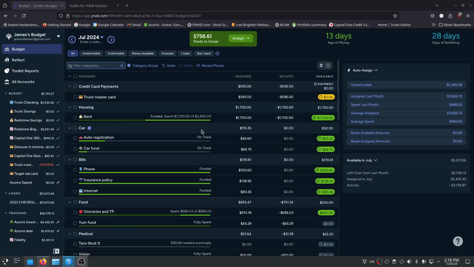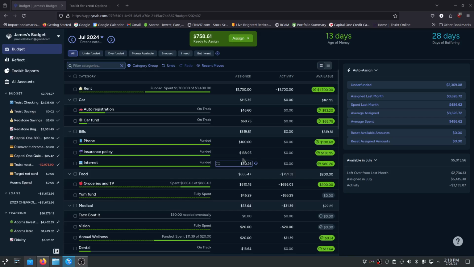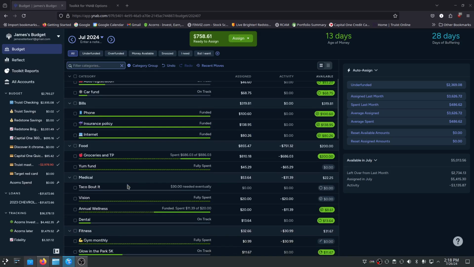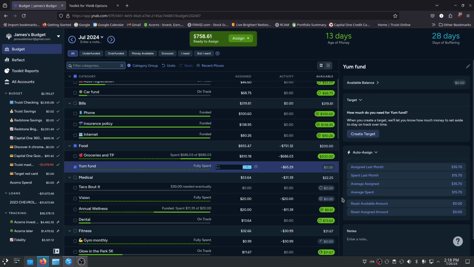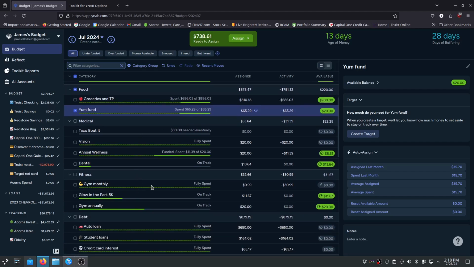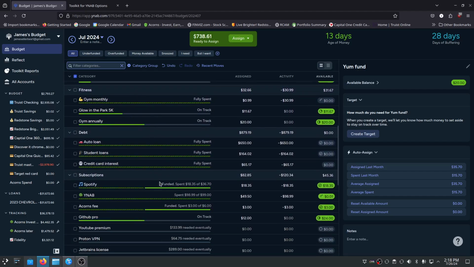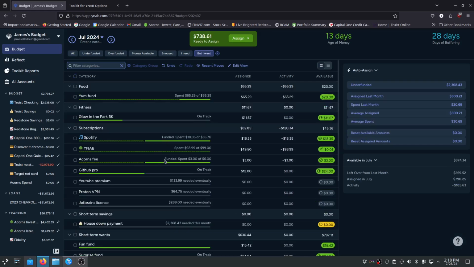Next, I want to add $20 to my eating out fund and my fun fund. This time I'm going to add 20 regardless of what's already there, so that it can accumulate and potentially do more fun if I didn't spend all of the fun up to this point. So let's add 20 to Yum. And then there should be a corresponding fund.